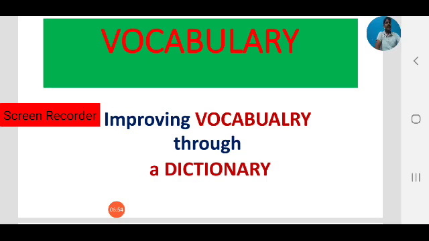There are different ways to improve our vocabulary, as we have discussed. There is no hard and fast rule. So we have considered some areas. There are four areas. The first area is improving vocabulary through a dictionary. In today's class we will focus on how to improve vocabulary through a dictionary. So what is the dictionary?